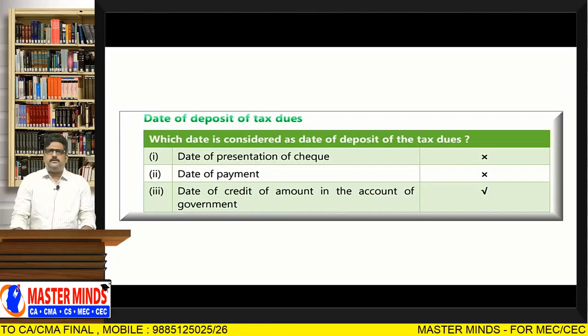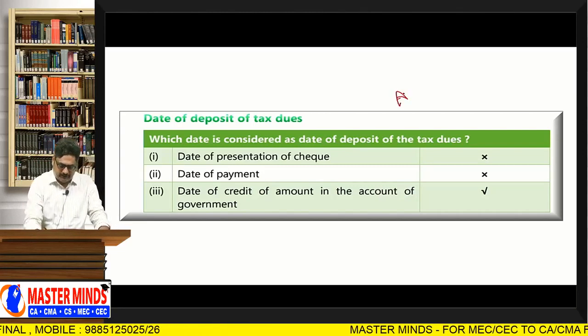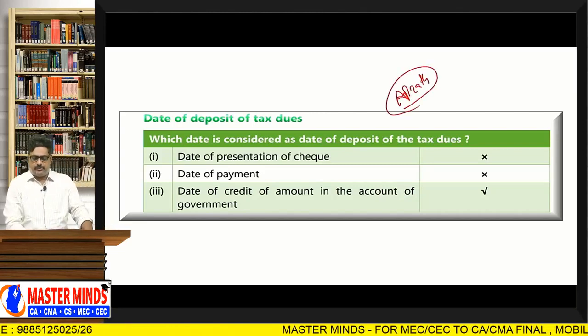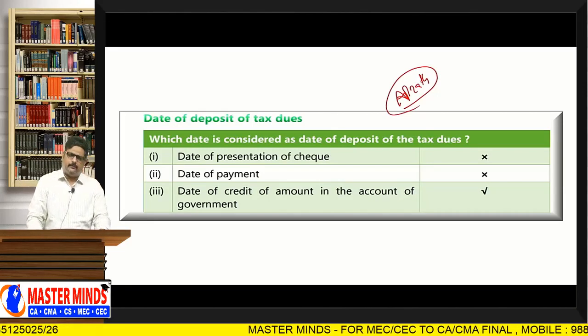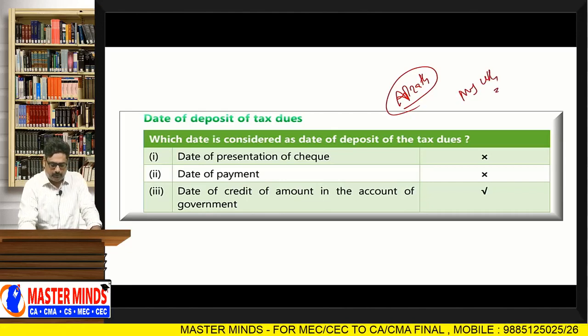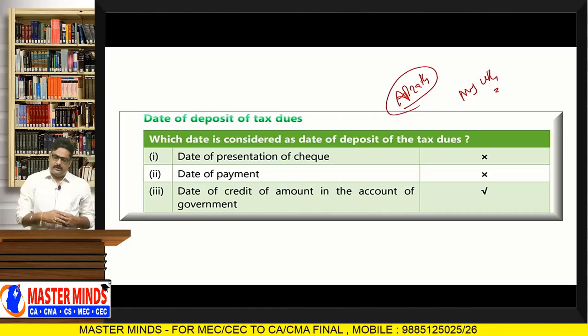Next point is, sir, let's say for example, on April 29th we gave a check in the name of government, but the money was deposited in the government account on May 4th. What will be treated as the date of payment here?